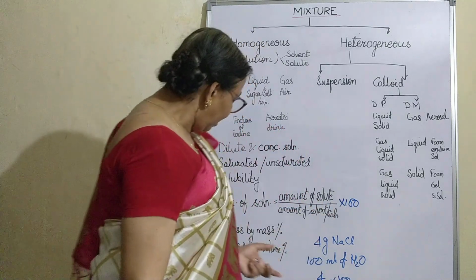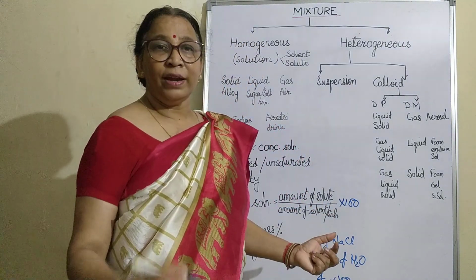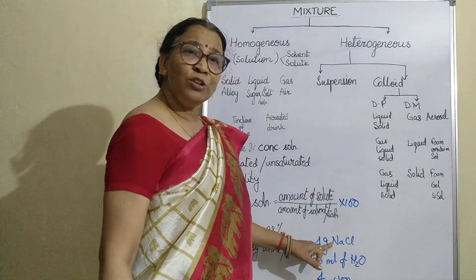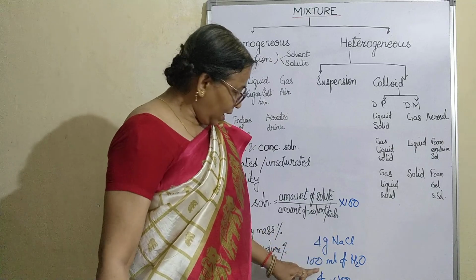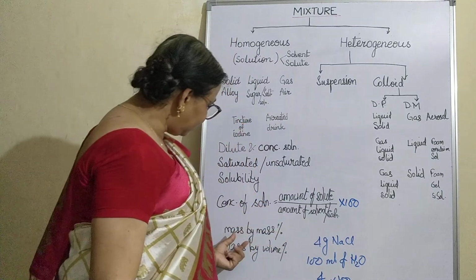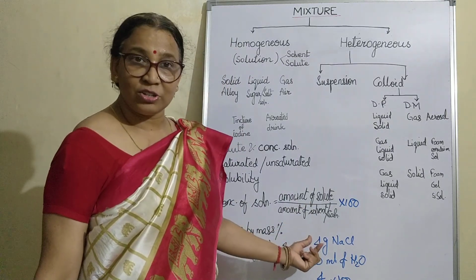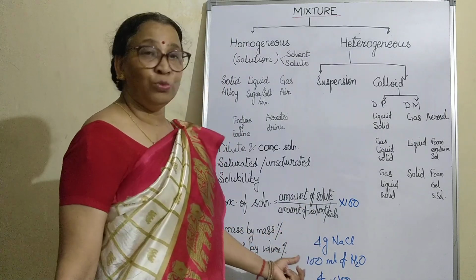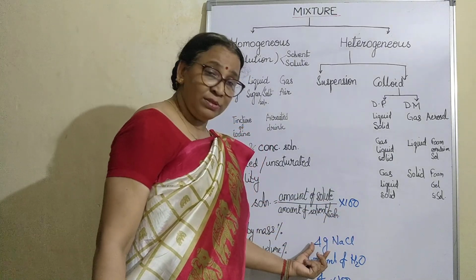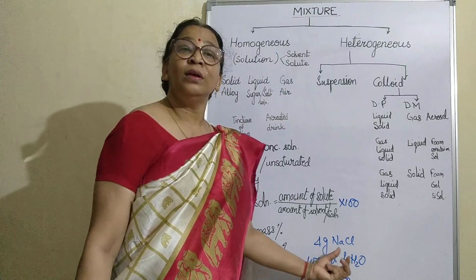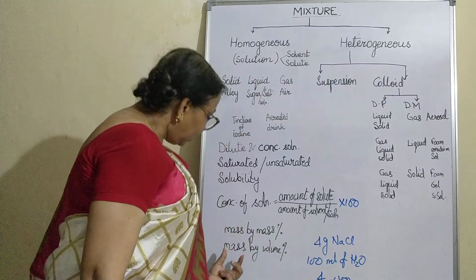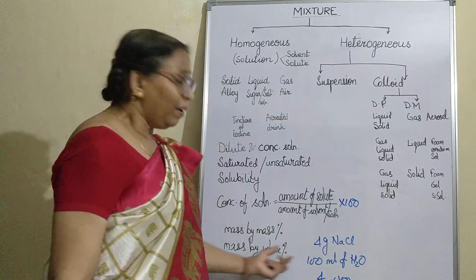So this is the formula, and sometimes they ask you to find the mass by mass percentage. Mass by mass percentage means the solute is given in grams and the solvent is also given in grams. If it is mass by volume, the solute will be in grams and the solvent will be in liters. Next is volume by volume.